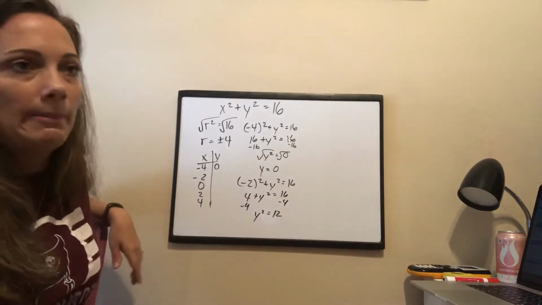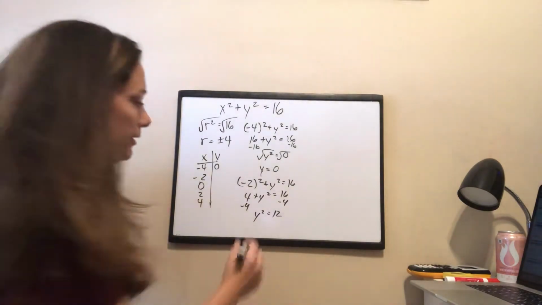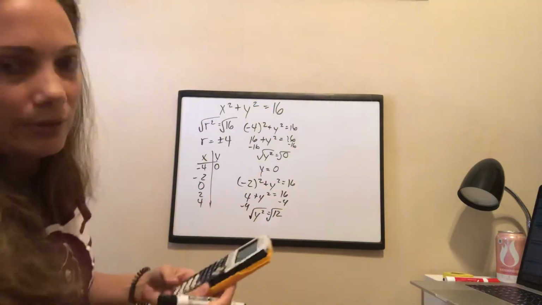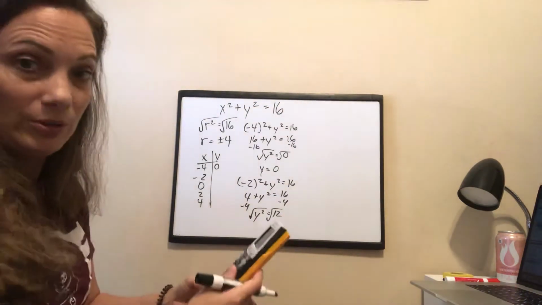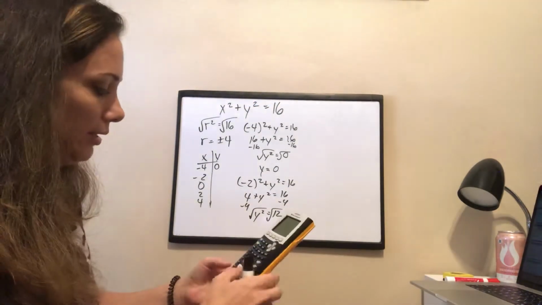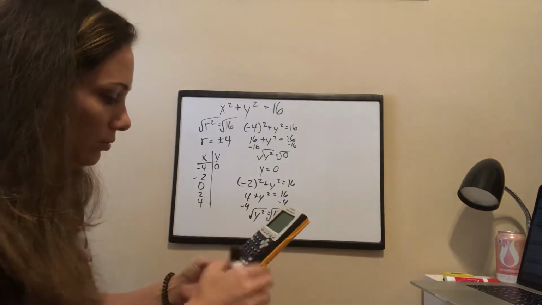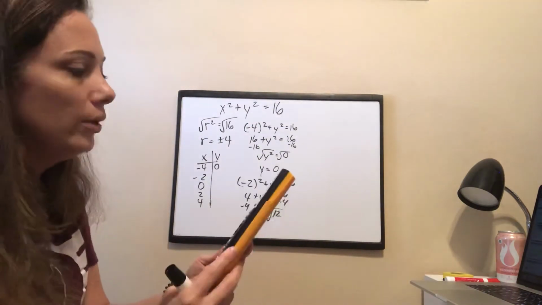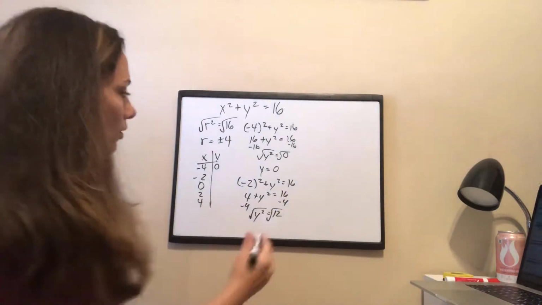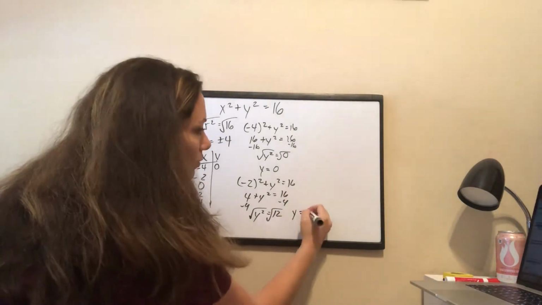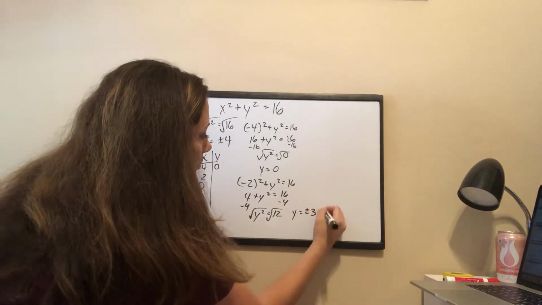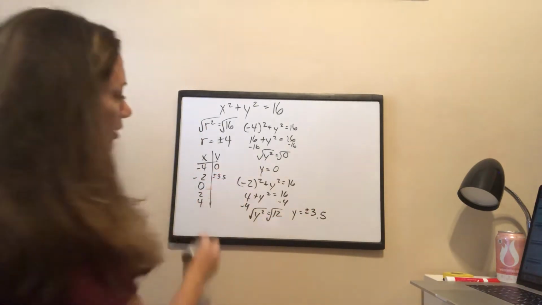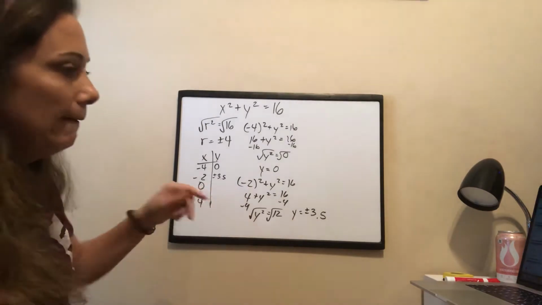Last step. Square root both sides. I'll get out my calculator, because it's algebra and I'm allowed to use a calculator in Algebra 2 most of the time. All right, the square root of 12 is about 3.5-ish. So y is going to equal plus or minus 3.5. And I will show you how to graph those plus and minuses in just a second.